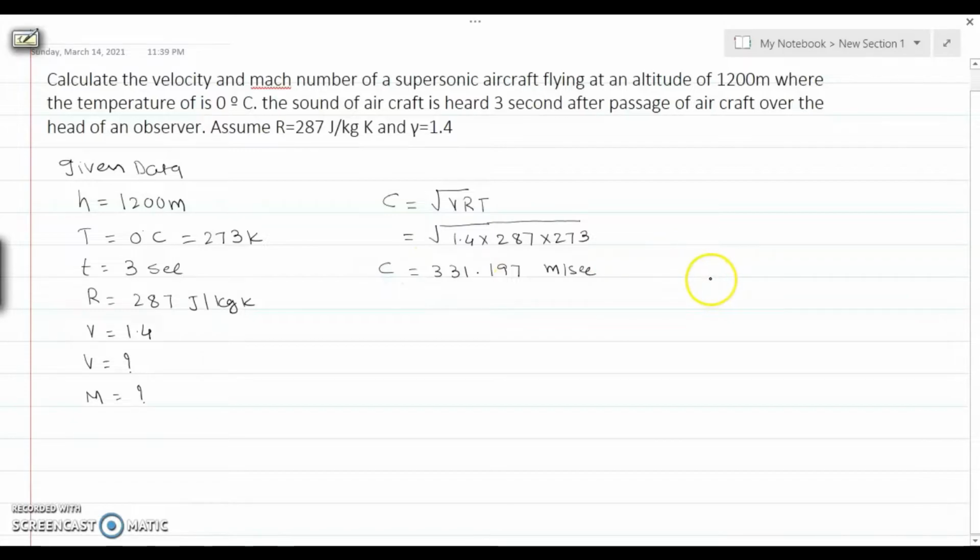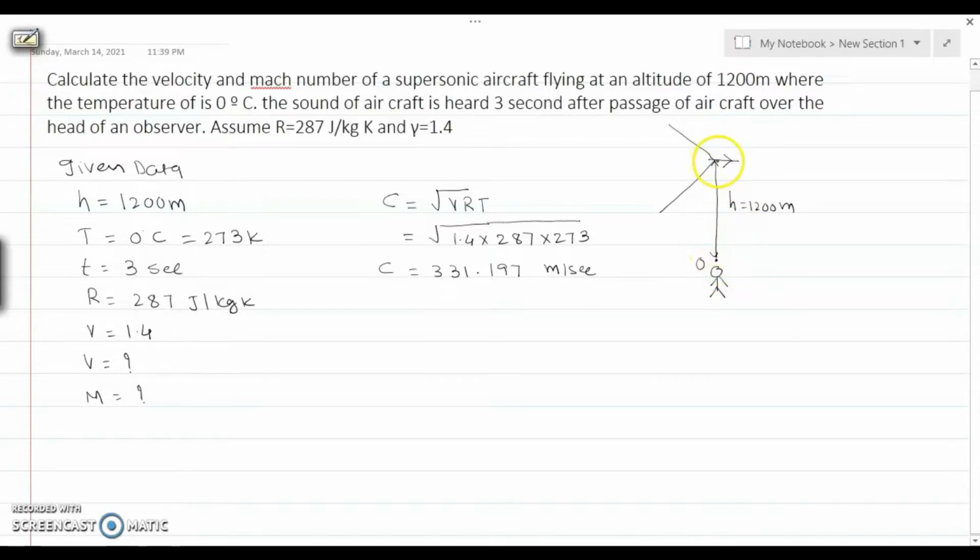Now we represent the pictorial view of the situation. Let this be the observer, O is indicating the observer. The observer is standing over here. The aircraft, the projectile, is flying at a height of 1200 meters altitude. At this position the Mach cone will be like this. The observer cannot hear the sound of the disturbance because it is outside of the Mach cone. The observer is situated in the zone of silence.